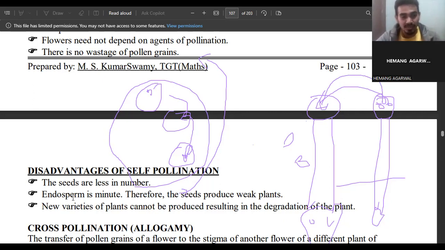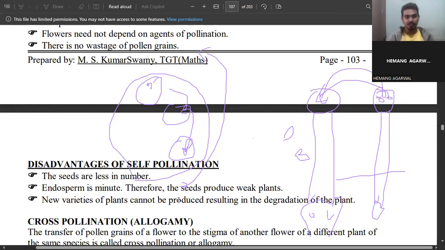But here the endosperm is very minute, so the seed produces weak plants. If they don't have that much energy, how will they produce strong plants? The endosperm is minute and has less food reserve, and for that reason the seeds produce weak plants. So new varieties of plants cannot be produced, leading to degradation of the plants.